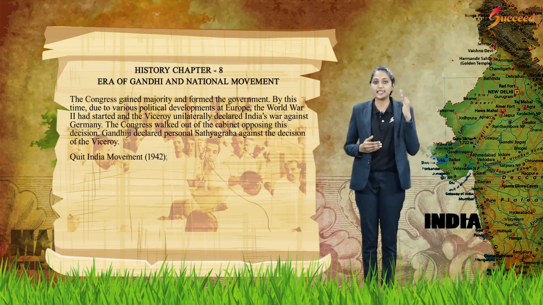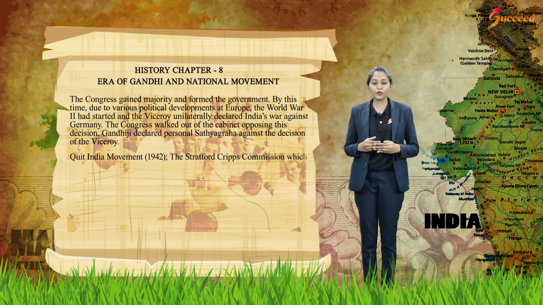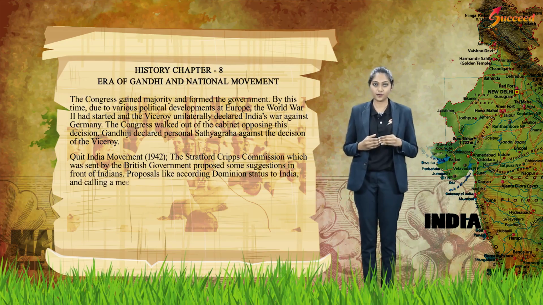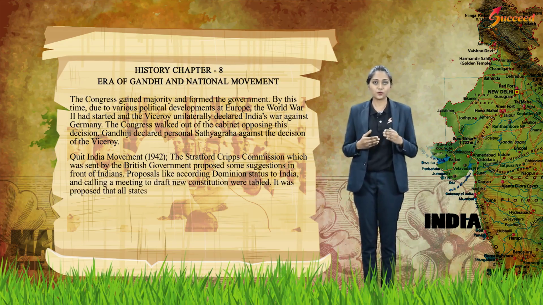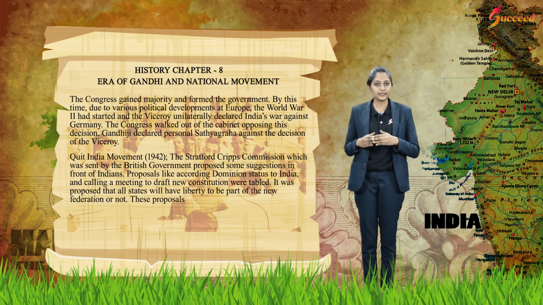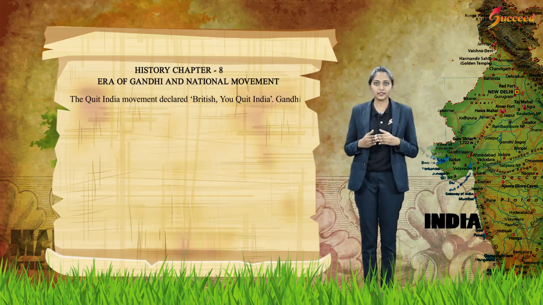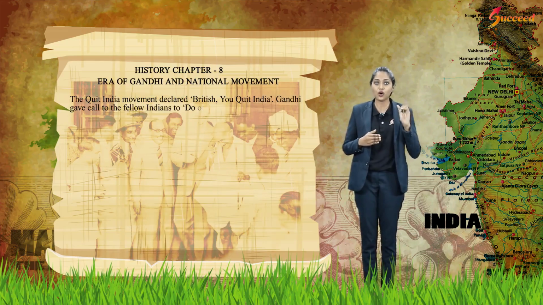Quit India Movement, 1942. The Stafford Cripps Commission, which was sent by the British government, put some suggestions in front of Indians. Proposals like according dominion status to India and calling a meeting to draft a new constitution were tabled. It was proposed that all the states would have liberty to be a part of the new federation or not. These proposals were opposed by the Congress, which called for the Quit India Movement. The Quit India Movement declared, British, quit India. Gandhi gave a call to his fellow Indians to do or die.